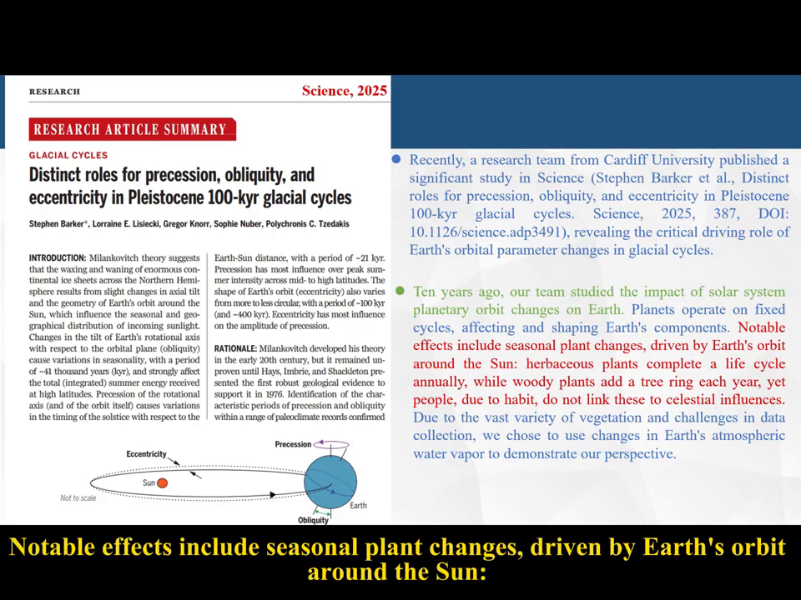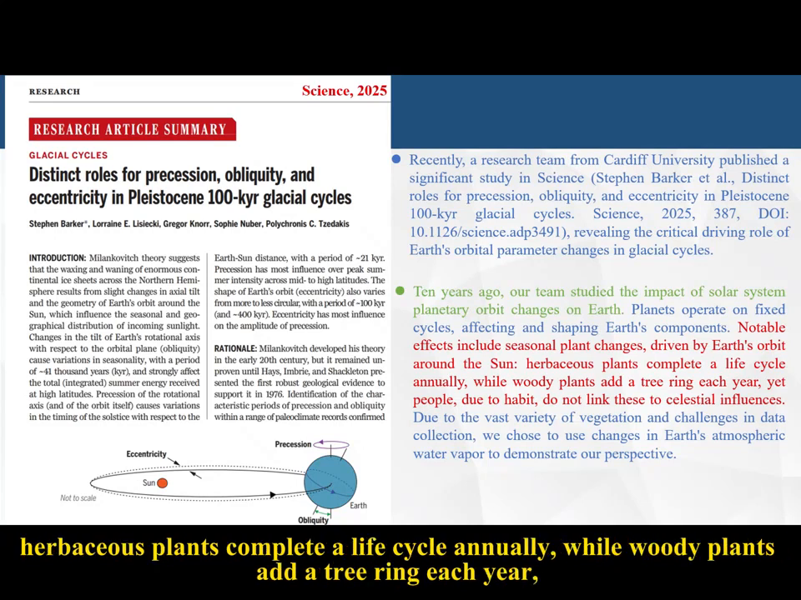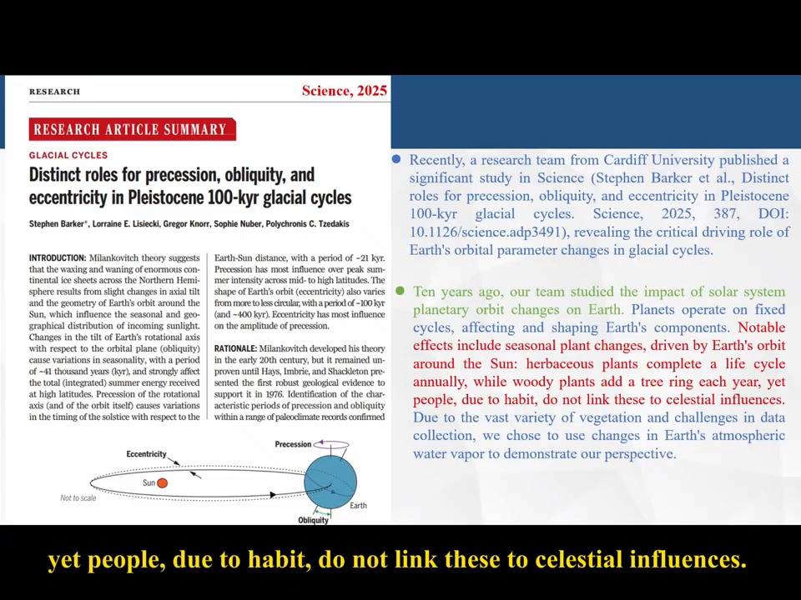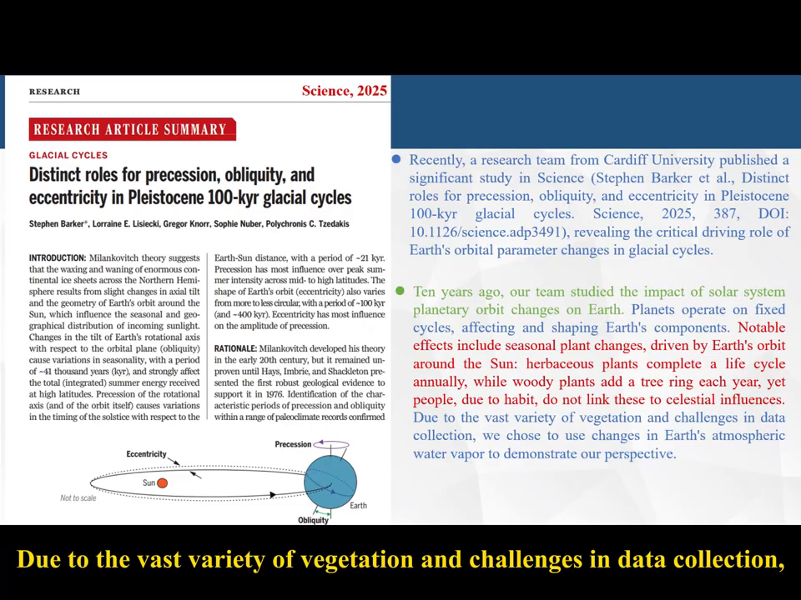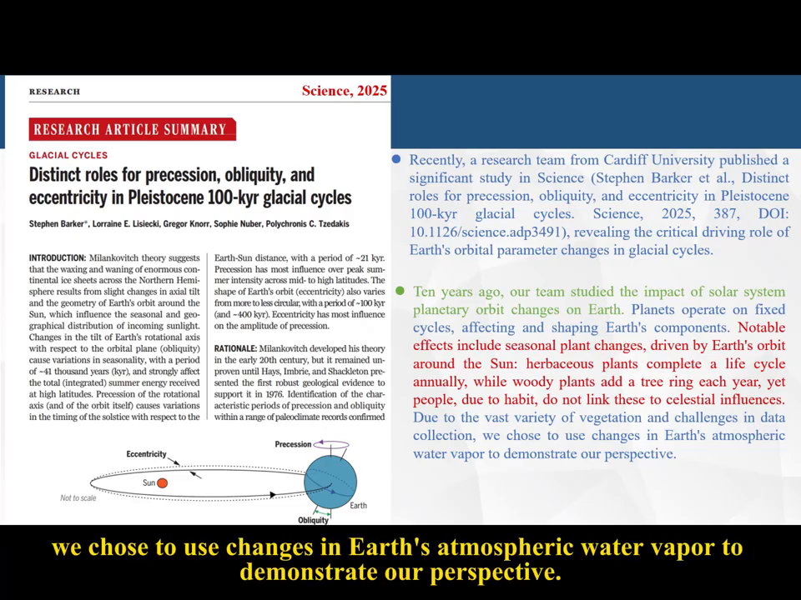Notable effects include seasonal plant changes, driven by Earth's orbit around the Sun. Herbaceous plants complete a life cycle annually, while woody plants add a tree ring each year. Yet people, due to habit, do not link these two celestial influences. Due to the vast variety of vegetation and challenges in data collection, we chose to use changes in Earth's atmospheric water vapor to demonstrate our perspective.